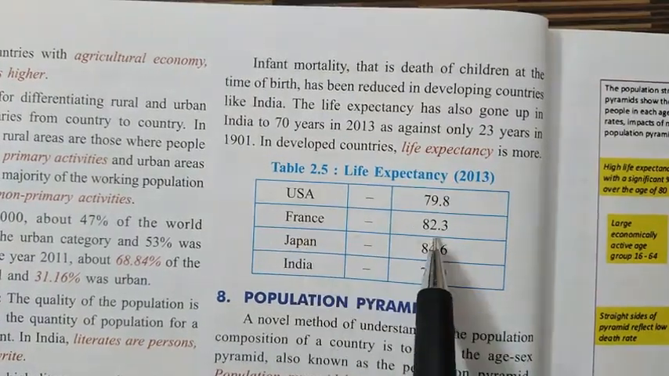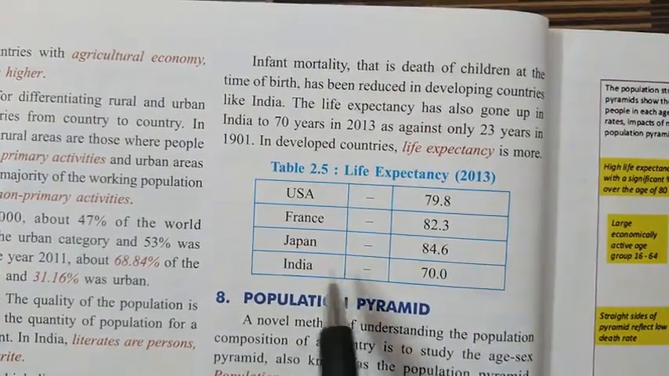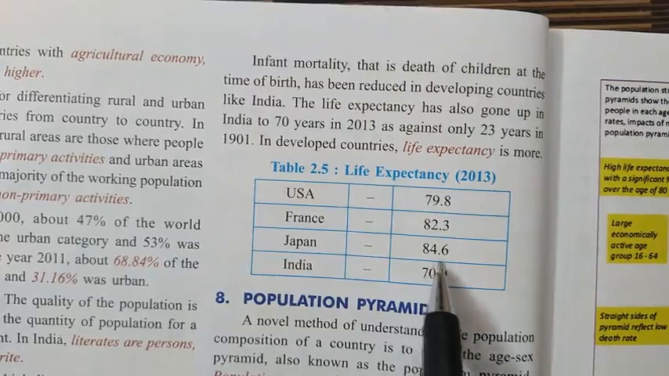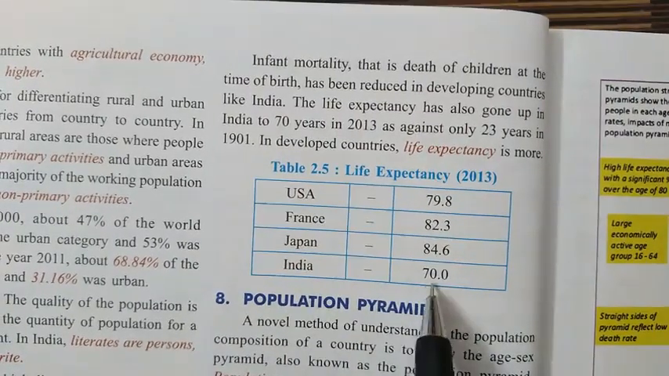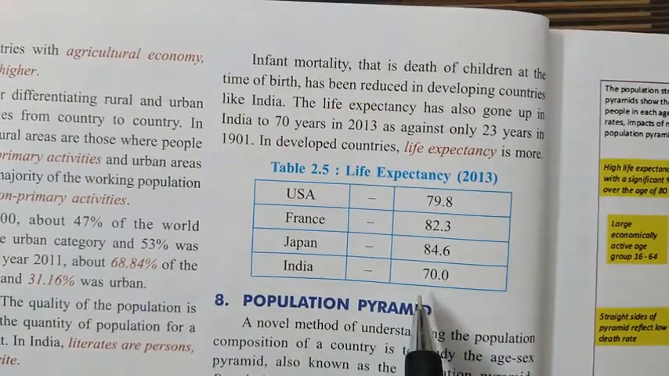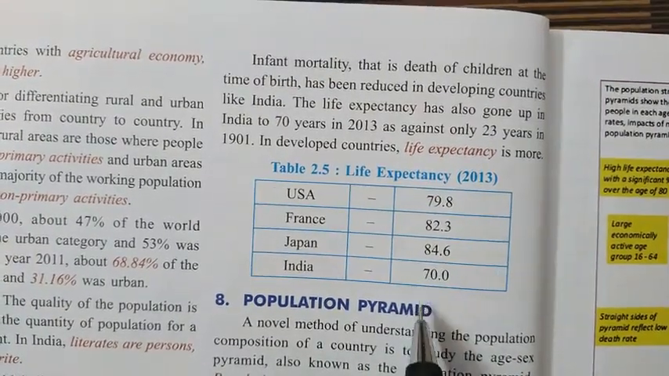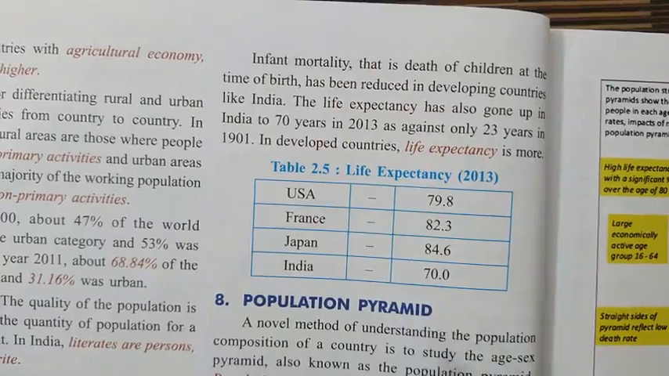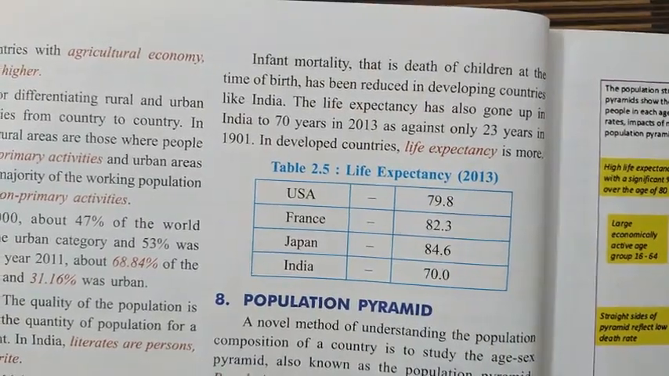In France it is 82.3 years. In Japan it is very high, 84.6 years. In India it is only 70 years. This is called life expectancy. If you see the same in Nepal, it is much lower, even less than 60.